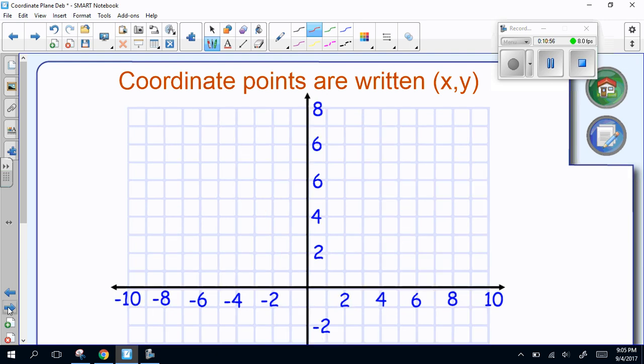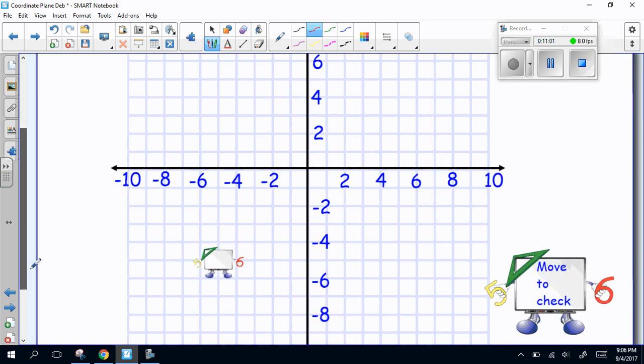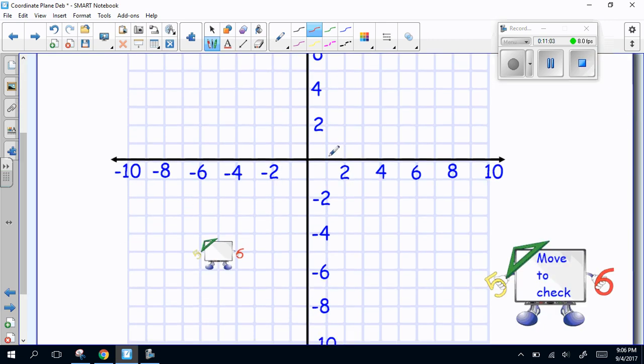All right, and then let's look at this point. Oops, where's the point? It's hiding. Okay, so this point would be at -5, -5. And that's in quadrant 3. 1, 2, 3.